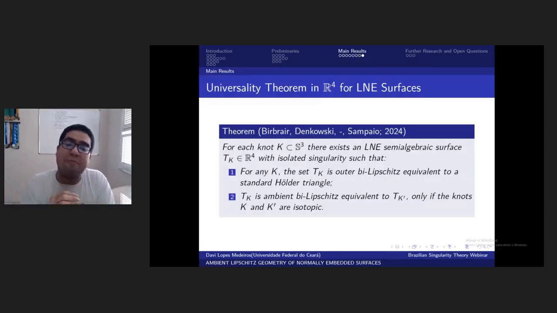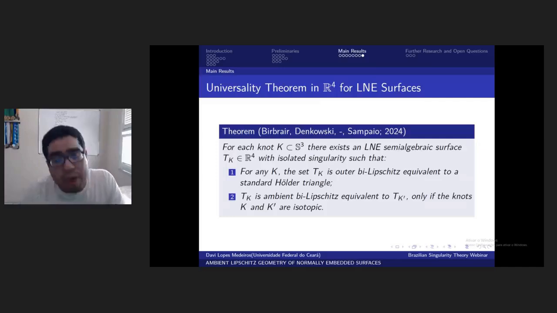But you have a new phenomenon called the micronauts. It's a very recent structure. Birbrair talked about this in his talk in Cuernavaca. Okay, and these micronauts are a Lipschitz obstruction, a very small Lipschitz obstruction, that complicates a lot the analysis of LNE semi-algebraic sets in R4.